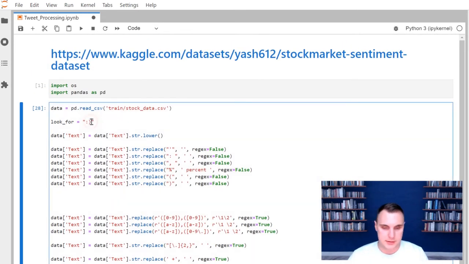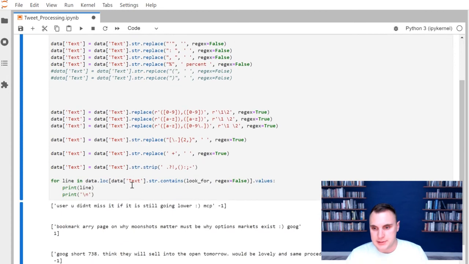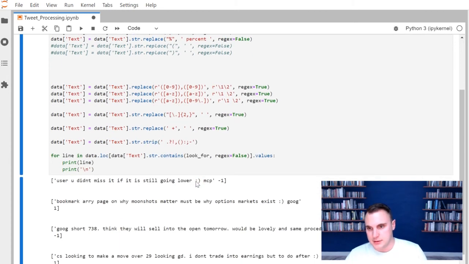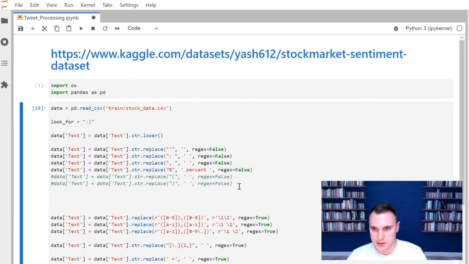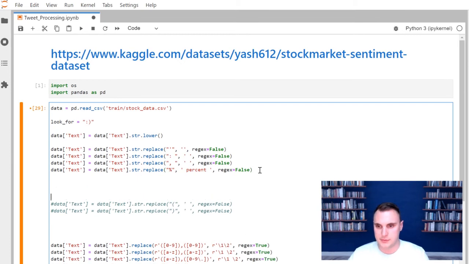Actually, I don't see any because we got rid of the parentheses here. Let me just comment out that line so you can see. Okay, we can see there's a smiley face right there, and then a lot of these other ones as well. So we need to take care of that. In order to take care of it, let's do it before we accidentally remove the parentheses.